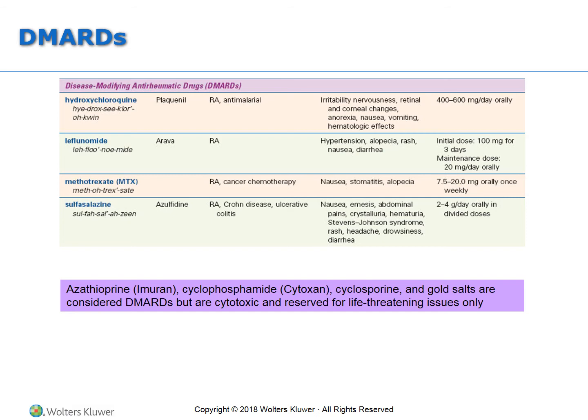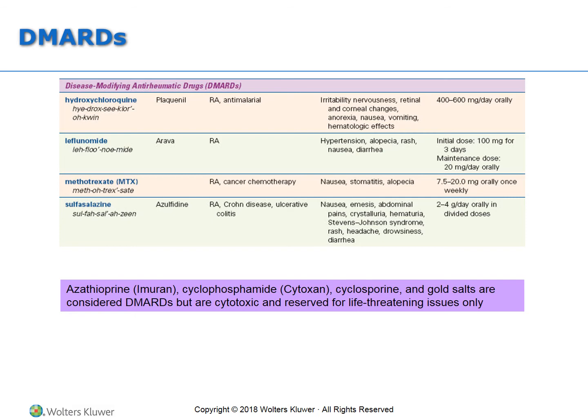You should see the sulfasalazine looking familiar from previous discussions. So being a sulfa-based drug, you know that you're going to definitely assess for a certain type of allergy with that one. But because of its anti-inflammatory properties, it's helpful for rheumatoid arthritis, Crohn's disease, ulcerative colitis treatment.